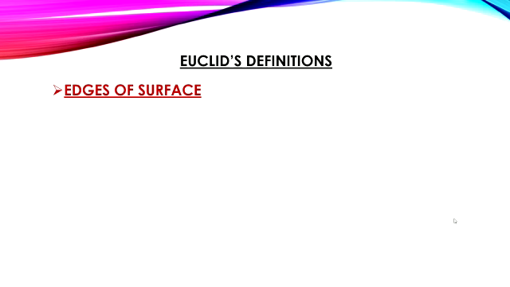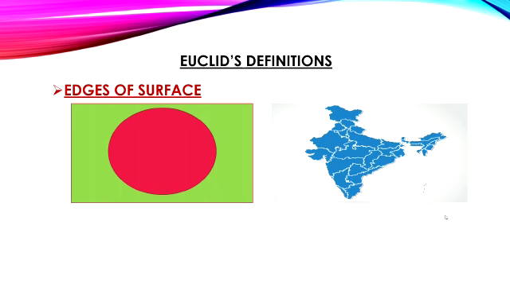And the next one is edges of surface. Here we are having two different images. In the first image we are having a rectangle and a circle. These two shapes are actually separated by lines, and here we are having our own country, India.